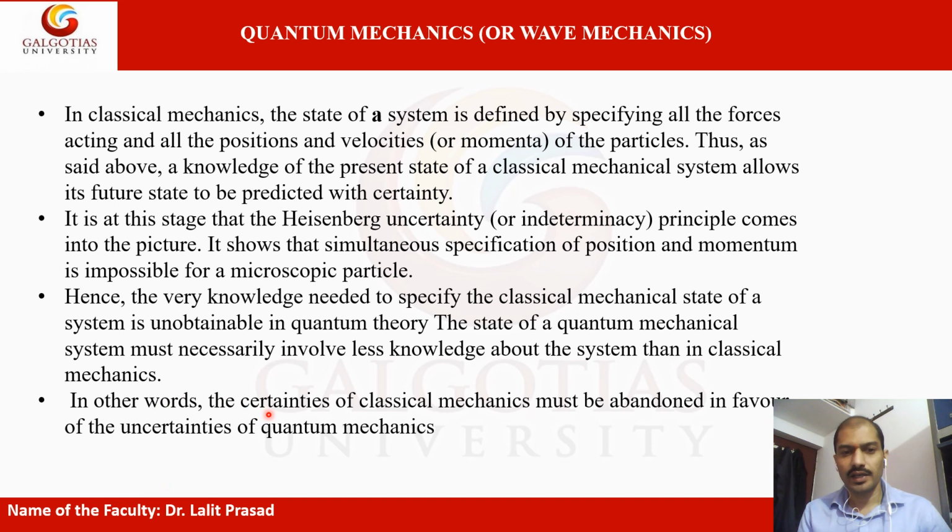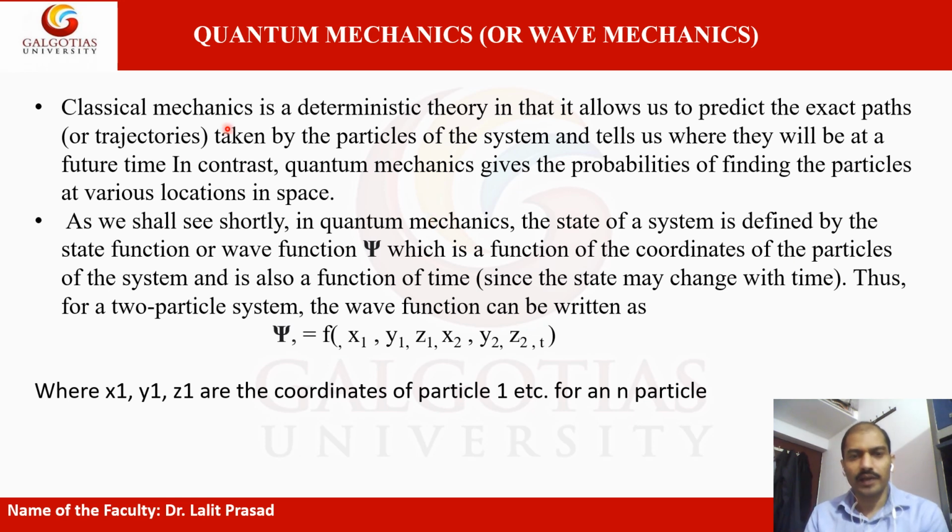So in classical concepts there are certainties, while when you discuss microscopic species like electrons or small particles such as protons, there are uncertainties, as observed and given by Heisenberg in his uncertainty principle. So classical mechanics is a deterministic theory, because it is applicable only to classical, big objects,